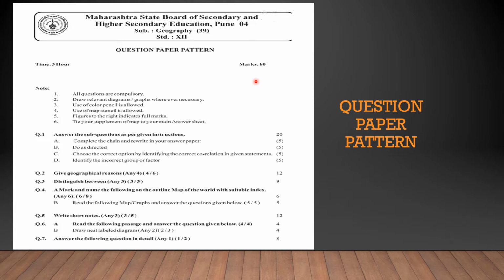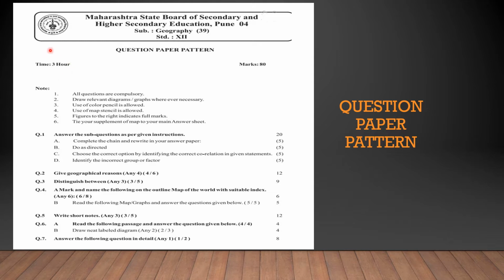The question paper is for 80 marks as prescribed by the Maharashtra board. There's a little note that you all need to follow before you write the paper. All the questions are compulsory. You will draw diagrams, use color pencil since it is a geography paper, and use map stencil. Figures to the right indicate full marks, and we will tie our map to our main supplement. All these instructions will be given before the exam.